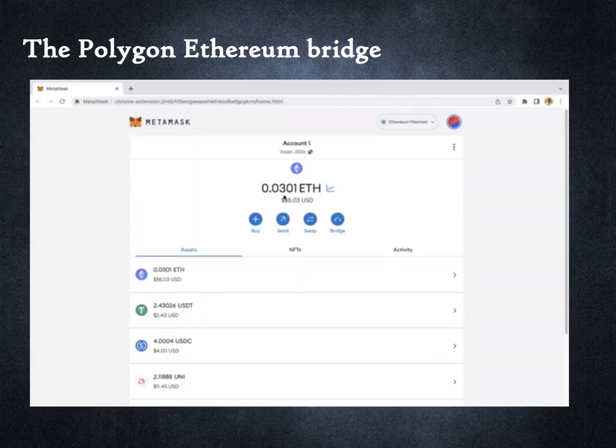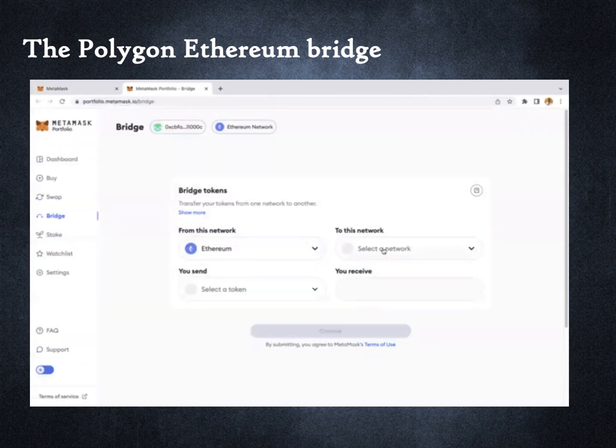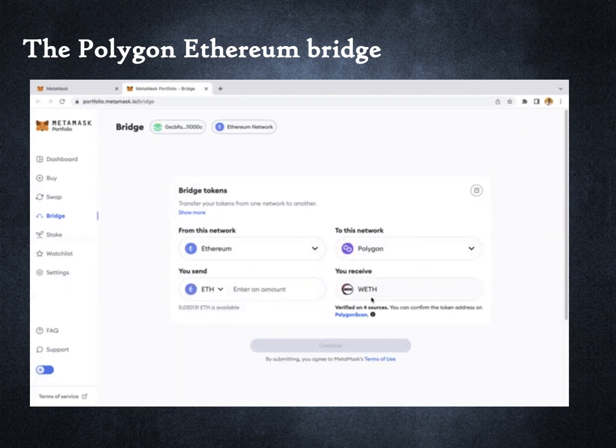To execute the transfer, I click on Bridge. I have to specify the destination network. I can see many other Ethereum-compatible networks. I choose Polygon. I then select the asset I want to transfer. I choose Ether. I input the amount which I wish to transfer.